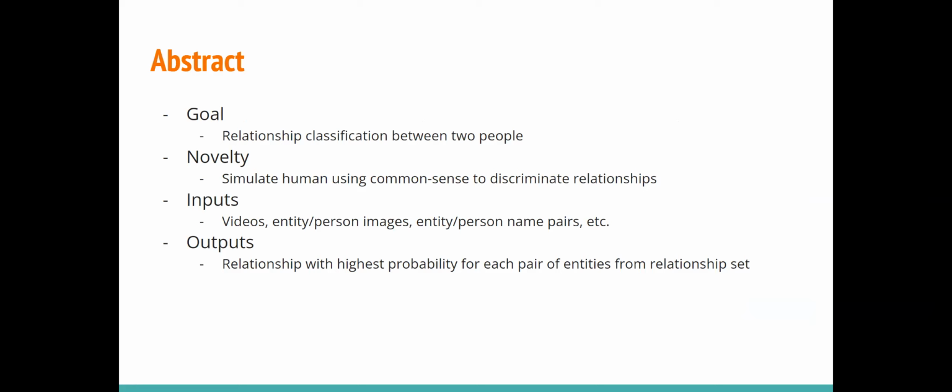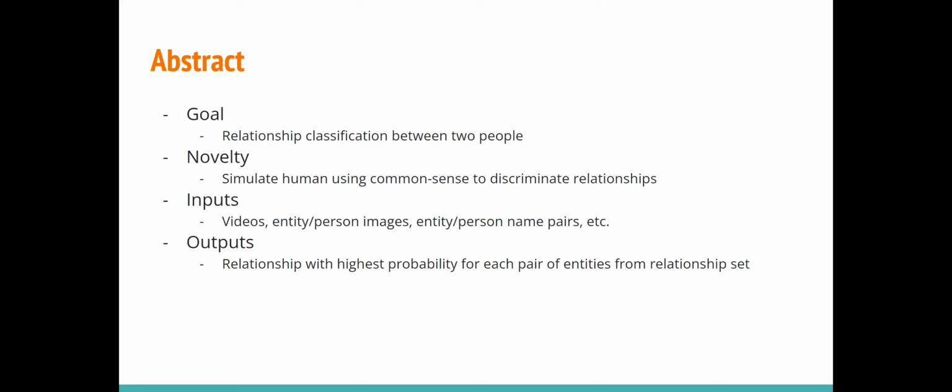For example, one of the video clips could show entity A hugging and greeting entity B. The system should give its classification result that the relationship between entity A and entity B is very likely to be friend, given a set of this kind of visual evidence.